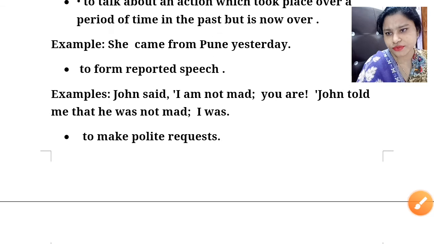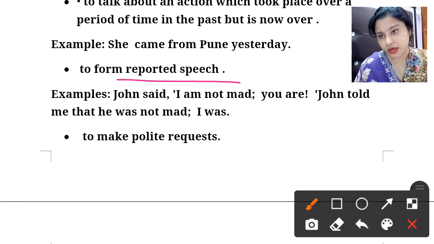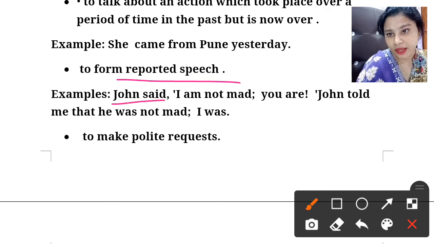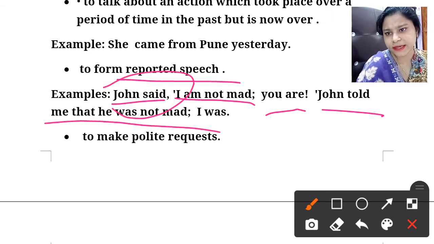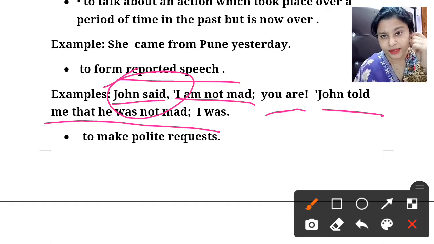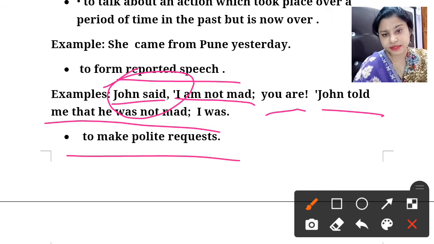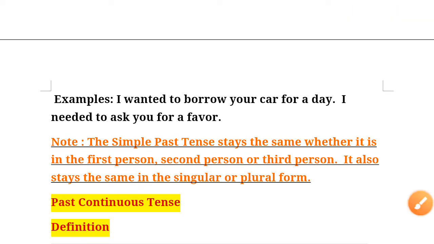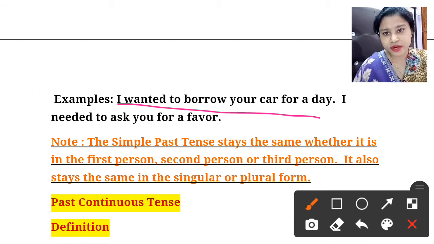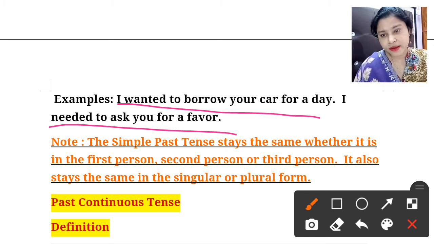It is also used to form reported speech. How? See the example: John said, 'I am not mad, you are.' John told me that he was not mad, I was. So it is used to form reported speech, and it is also used to make a polite request. When we want to make a polite request, we use it. I wanted to borrow your car for a day. I needed to ask you for a favor. So that is why it is also used to make a polite request.